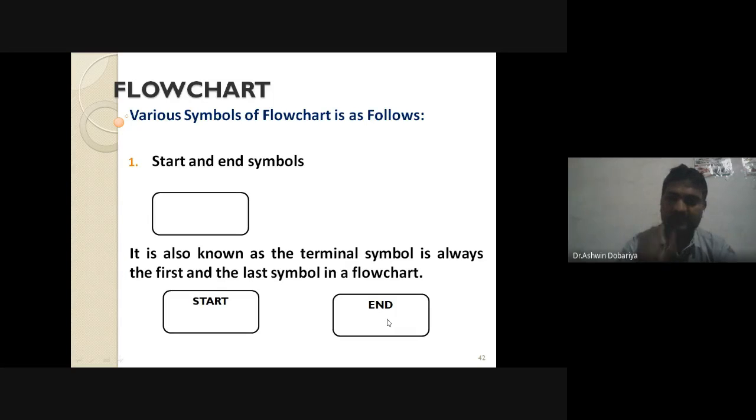So end symbol, you can say. So that is again, and you have to also mention a keyword start and end. So I hope that all of you have drawn this symbol in your notebook. First symbol, all of you have drawn.